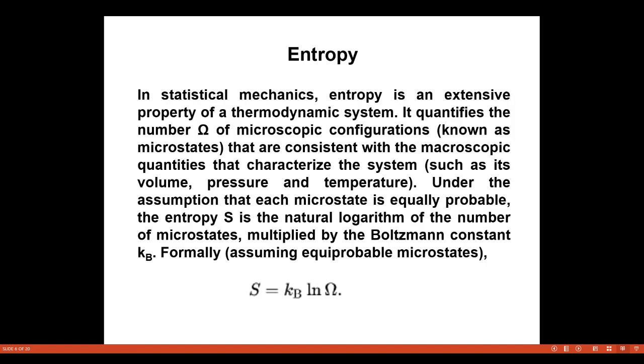What entropy is? In statistical mechanics, entropy is an extensive property of a thermodynamic system. It quantifies the number Ω of microscopic configurations known as microstates that are consistent with the macroscopic quantities that characterize the system, such as its volume, pressure, and temperature. Under the assumption that each microstate is equally probable, the entropy S is the natural logarithm of the number of the microstates multiplied by the Boltzmann's constant. So formally, assuming equivalent microstates, S is equal to k_B into ln of Ω.